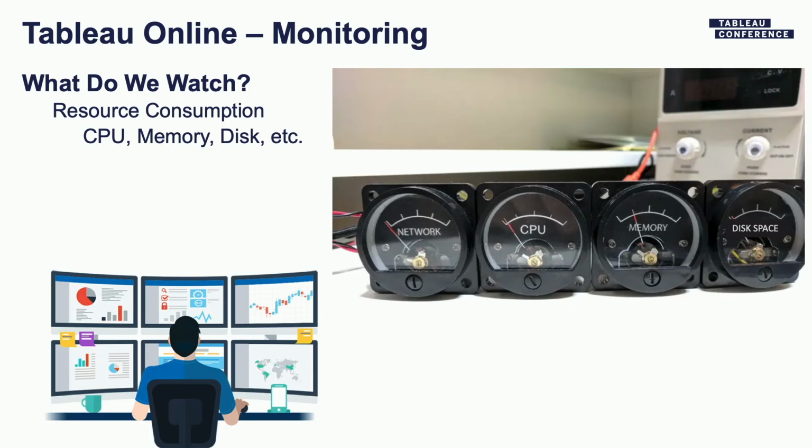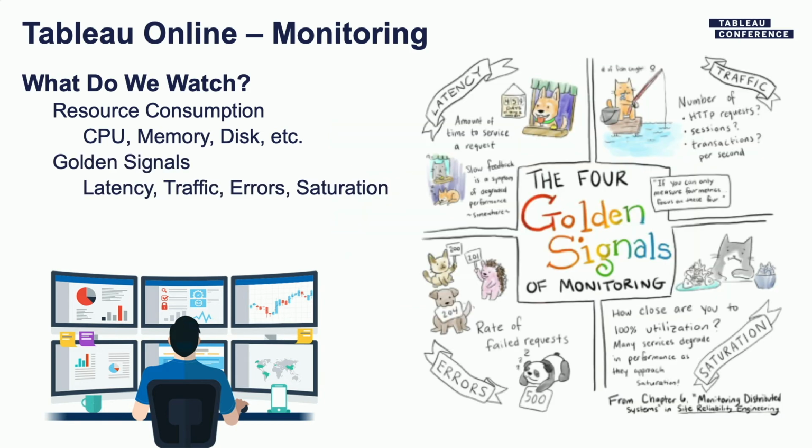And so let's get into the specifics of the different kinds of monitoring that we're doing. So resource monitoring is the traditional old-style monitoring where you're looking at how the system is performing, right? So traditional things like CPU, network, disk space, memory, all of that stuff, right? So we're watching all of those.